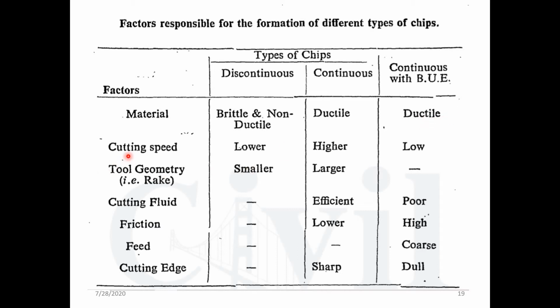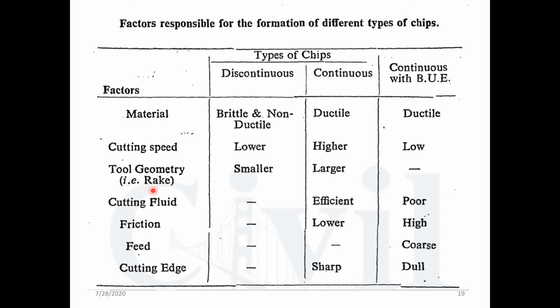Again, cutting speed. If the cutting speed is low, a discontinuous type of chip is going to be formed. For a higher cutting speed, continuous type of chips are going to be formed there. And when the cutting speed is low, if you are machining the ductile material, then the continuous chip with built up edges is going to be formed at a low cutting speed.